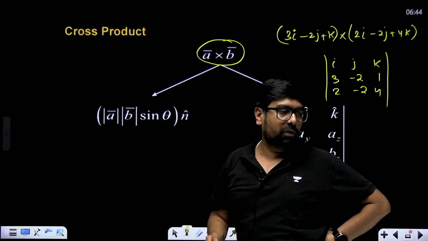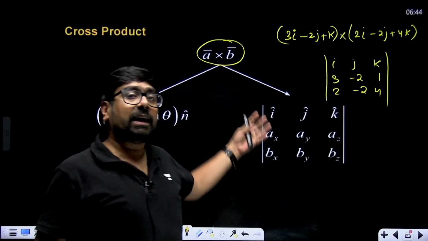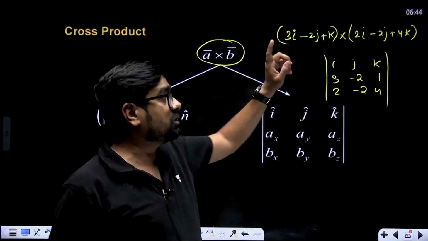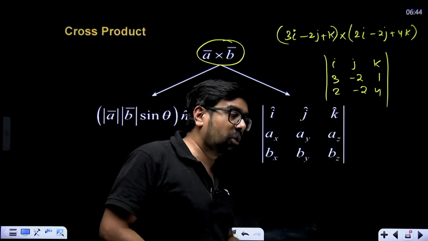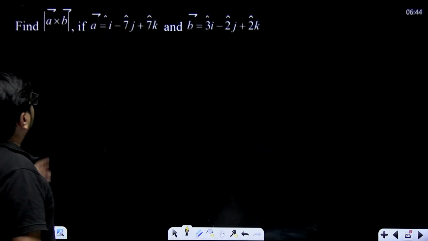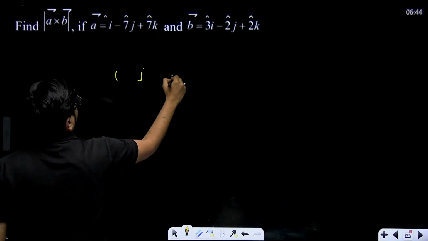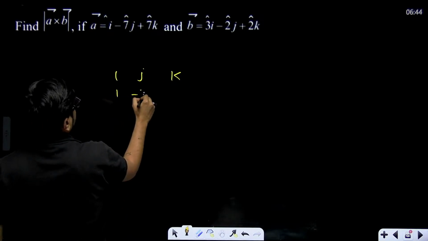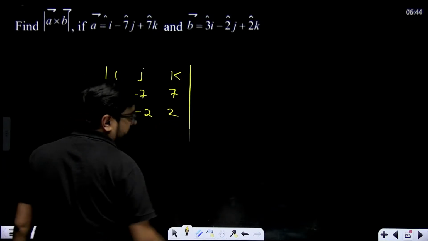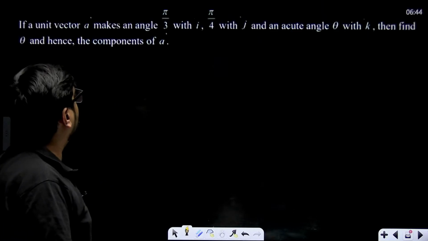And always, if they ask you to find the vector product of these two vectors, vector product is always cross product, scalar product is always dot product. They can give you questions like these. If this is this, find A cross B. So simple: I, J, K, components, determinant. Okay, cross product, dot product.